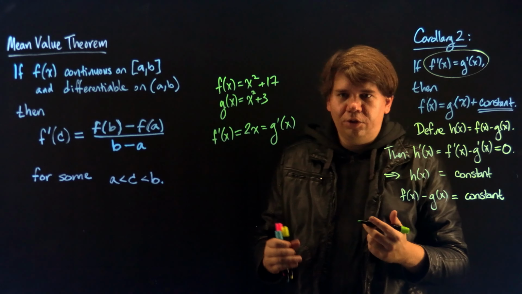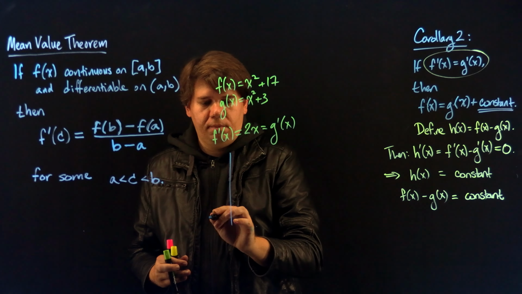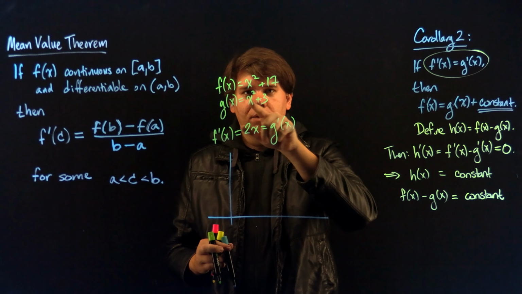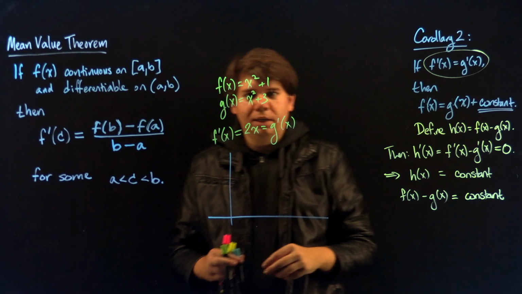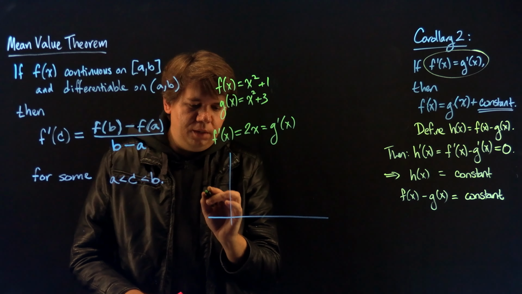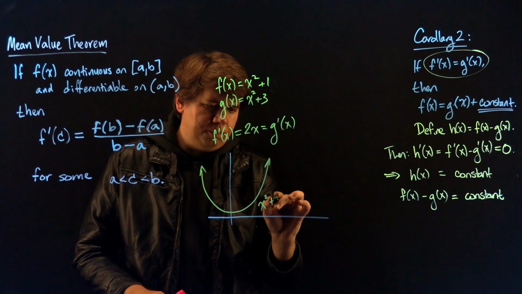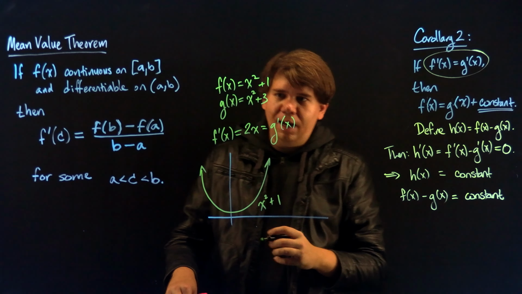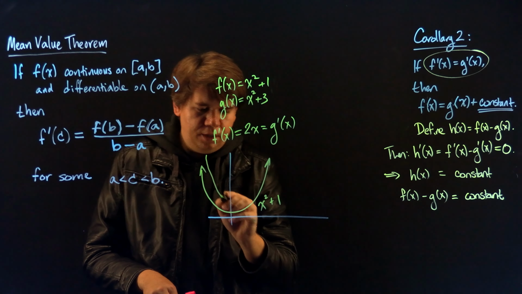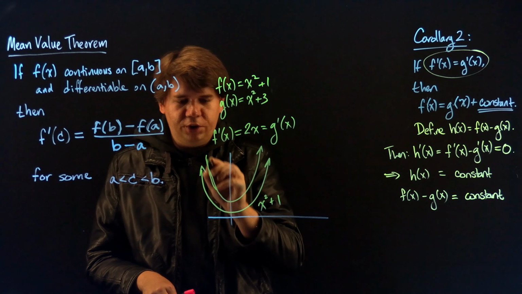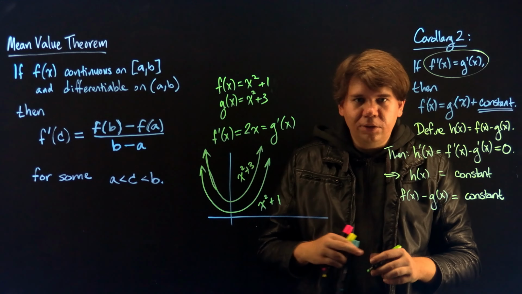Let's think about what this is telling you in terms of the graph. So if I have a graph of something like, well, 17 is quite dramatic, so let me just think about the graph of the functions x squared plus 1 and x squared plus 3. X squared plus 1, this graph looks something like this. So here's x squared plus 1, and here's x squared plus 3. How do I get that? Well, it's just 2 more. So I just bumped the whole thing up by 2. So here's my graph. I tried to draw the graph, got a little bit shaky. But here's the graph of x squared plus 3. So here are my two graphs.